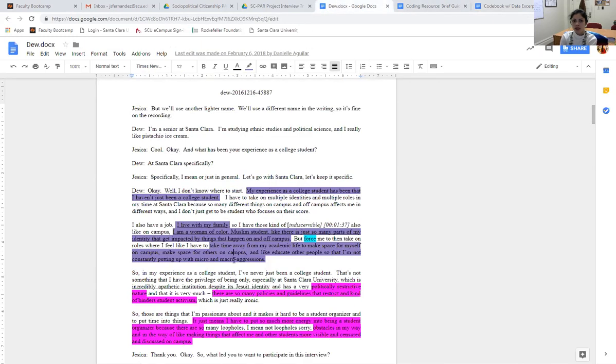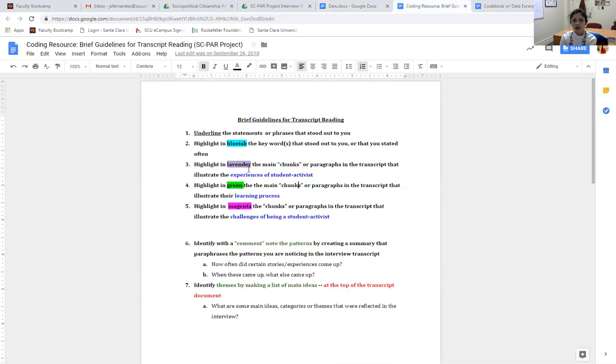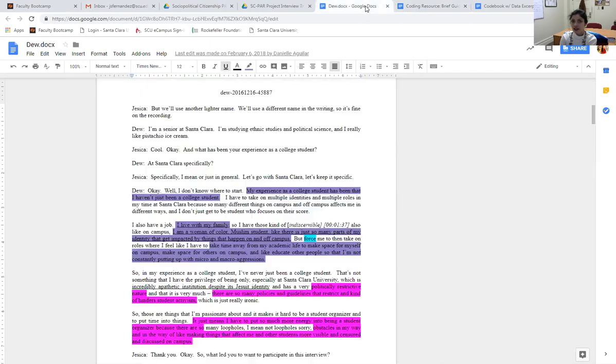So for example, this one here is purple, right? It says, my experience as a college student has been that I haven't just been a college student. And she goes on to explain what that has been like. I live with my family, I'm a woman of color, Muslim student. Like, there's just many parts of my identity that get impacted by things that happen on and off campus. So that's clearly an example of describing her experience as a student. That is also an example of describing the challenges of being a student, being perhaps a student activist.